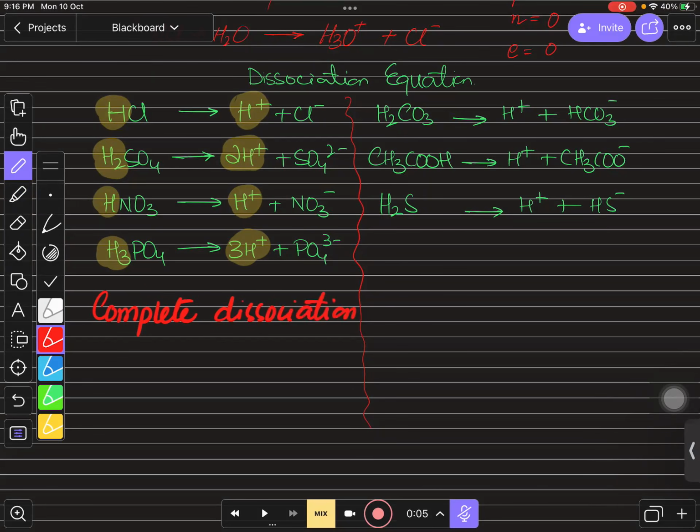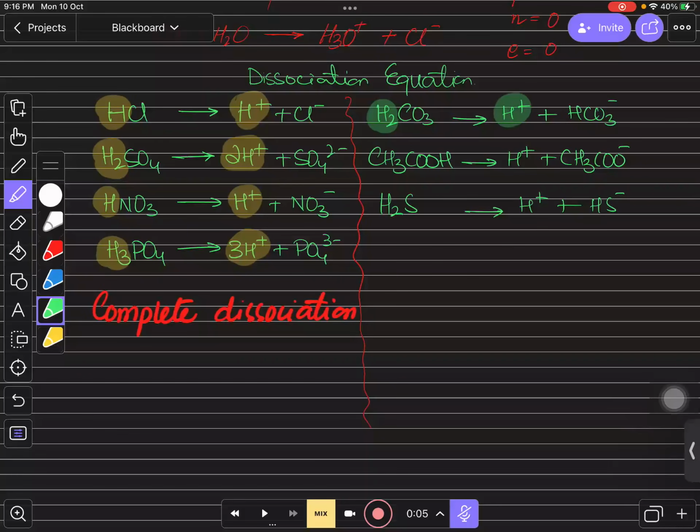This is complete, right? And if you talk about the one on the right hand side, if you focus over here, we just have two hydrogens, but only one, which is actually half of the hydrogen in the equation, is going to be separated.